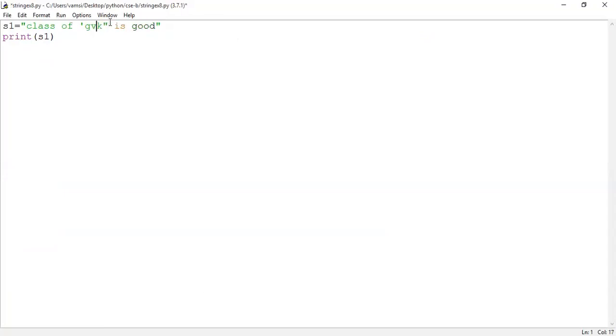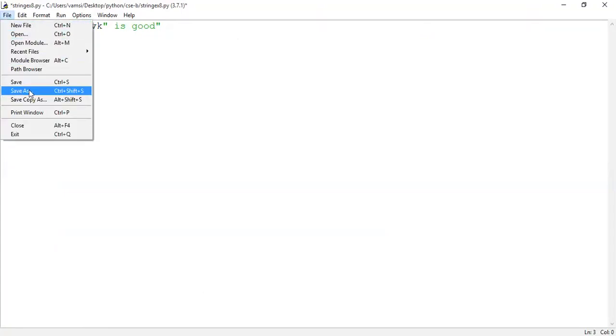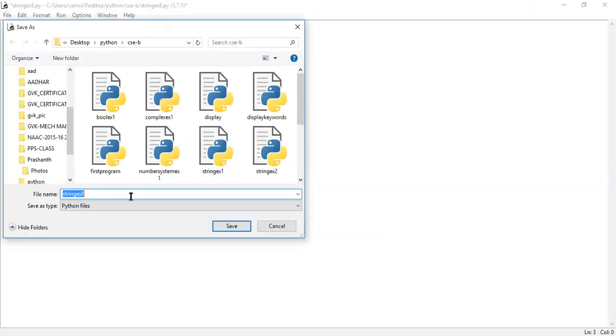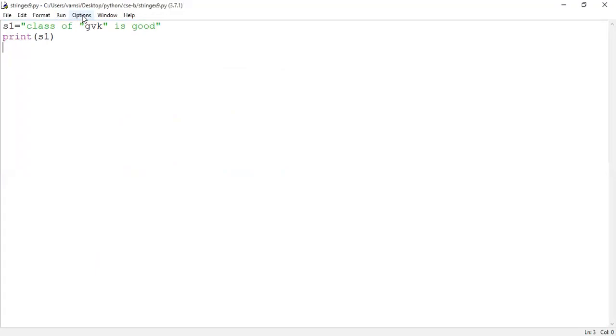Yes, sir. I'm expecting GVK to be displayed on the output screen within the double quotes. So I'm saving the logic as string example 9 dot py and running the program.